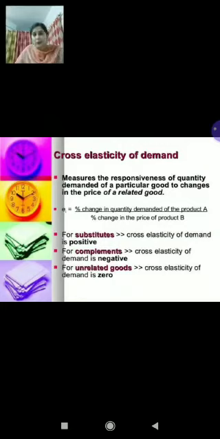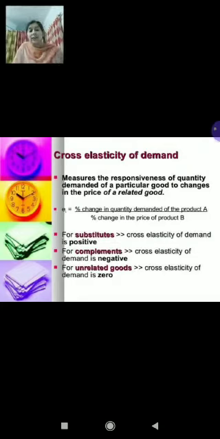Fine. Here the numerator is changing. The word is price, but the commodities are also changing. On the numerator, commodity X is there. On the denominator, commodity Y is there. Right? And these X and Y can be substitutes, and these X and Y can be complementary. Right, children? As I told you, commodities can be complementary and commodities can be substitutes also.